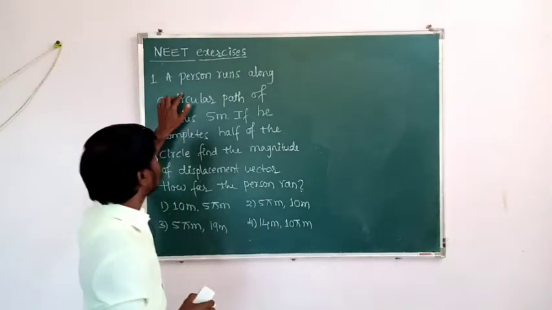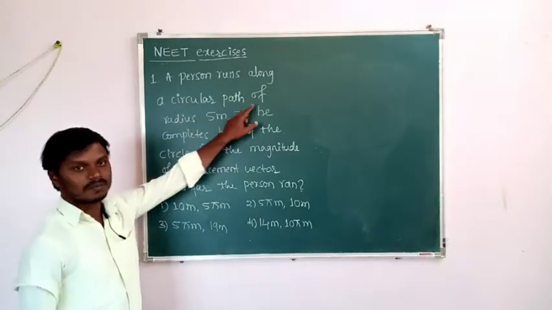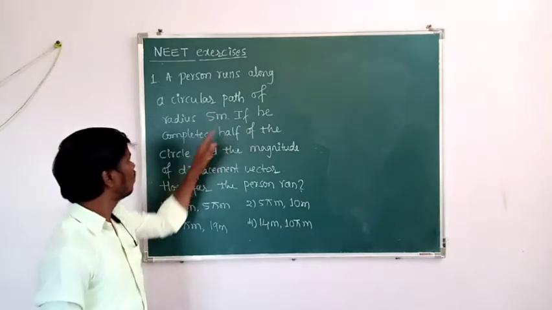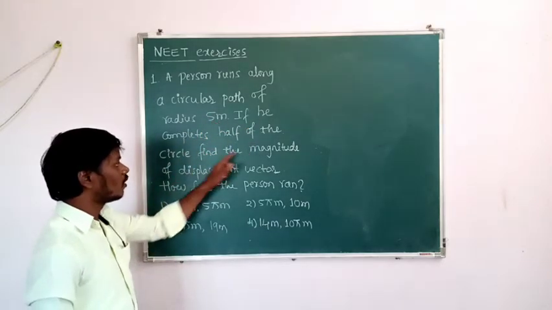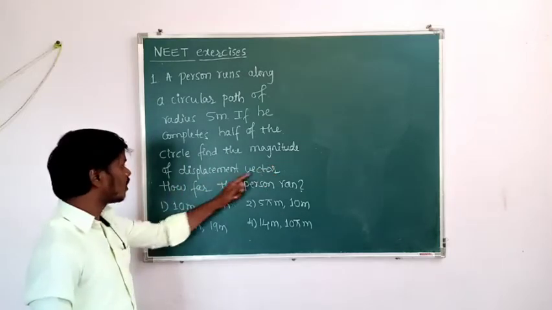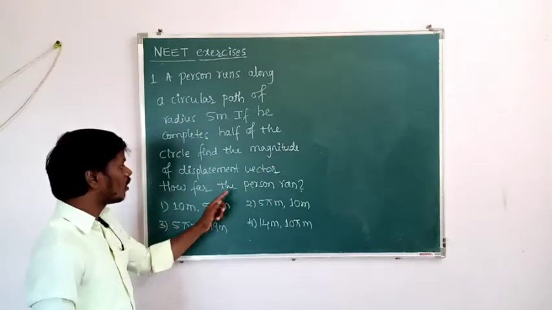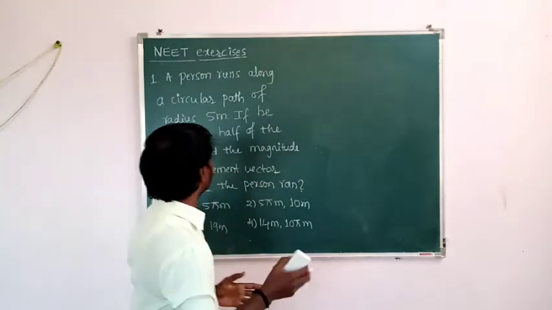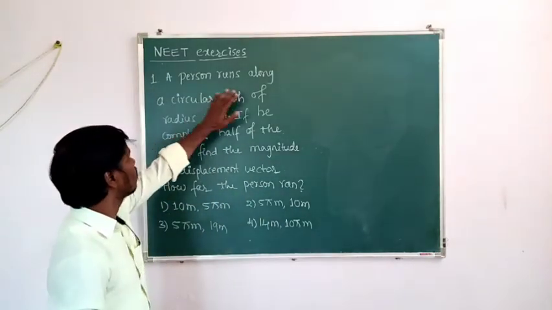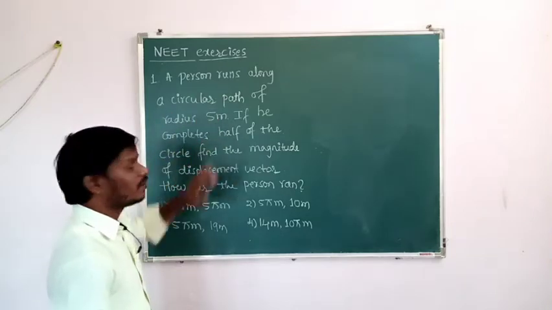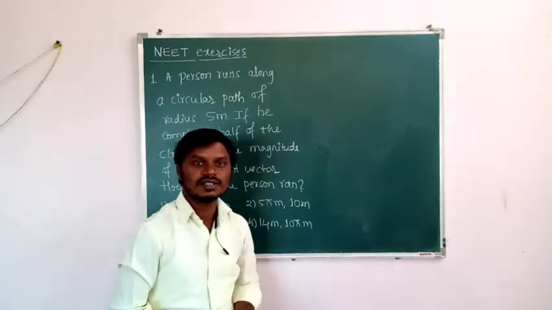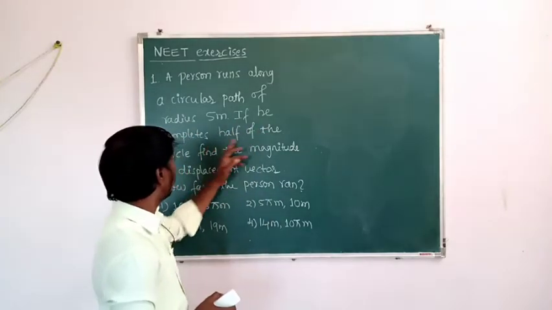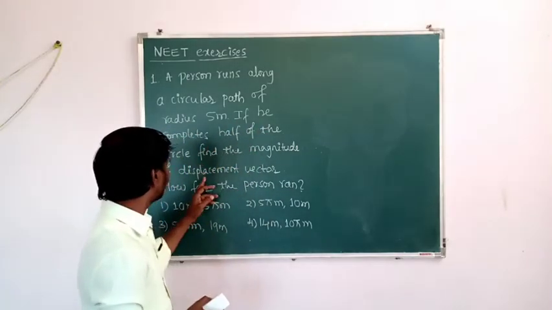A person runs along a circular path of radius 5 meter. If he completes half of the circle, find the magnitude of displacement vector and also how far the person ran. So what is the question here? Listen once again. A person runs along a circular path of radius 5 meter. What is the radius of the circular path? That is 5 meter. And if he completes half of the circle, find the magnitude of displacement vector.